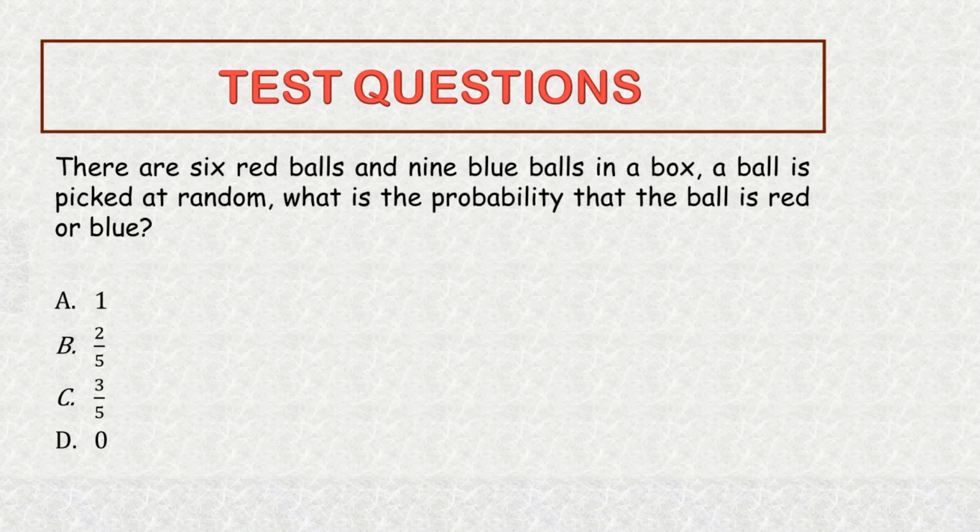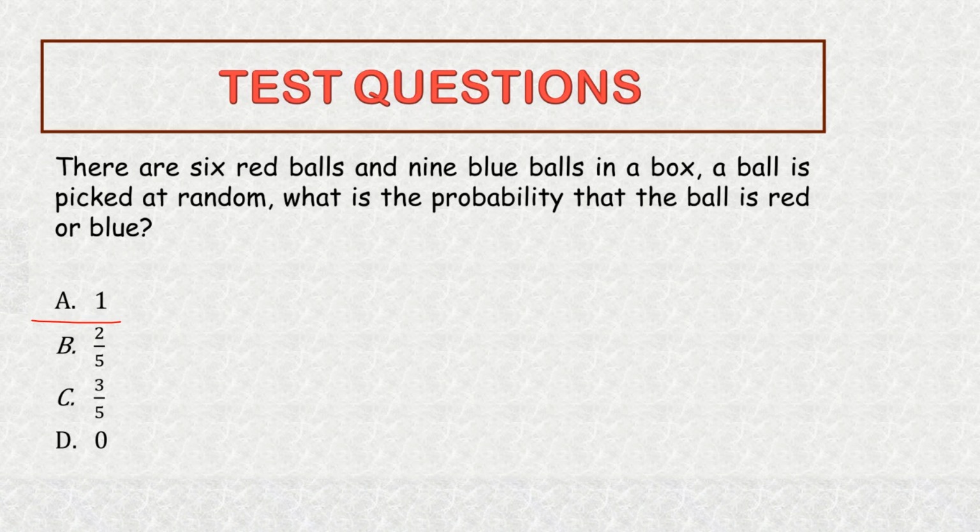Question 2. There are 6 red balls and 9 blue balls in a box. A ball is picked at random. What is the probability that the ball is red or blue? Option A, 1. Option B, 2 over 5. Option C, 3 over 5. Or option D, 0. The correct answer is option A, 1.